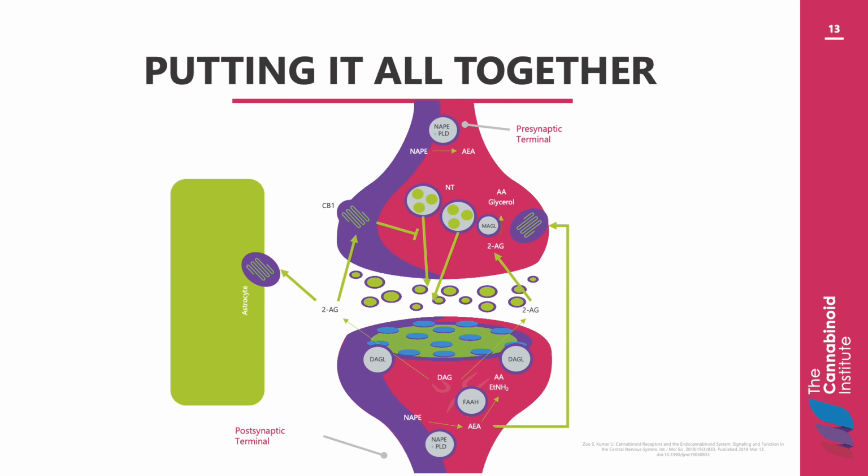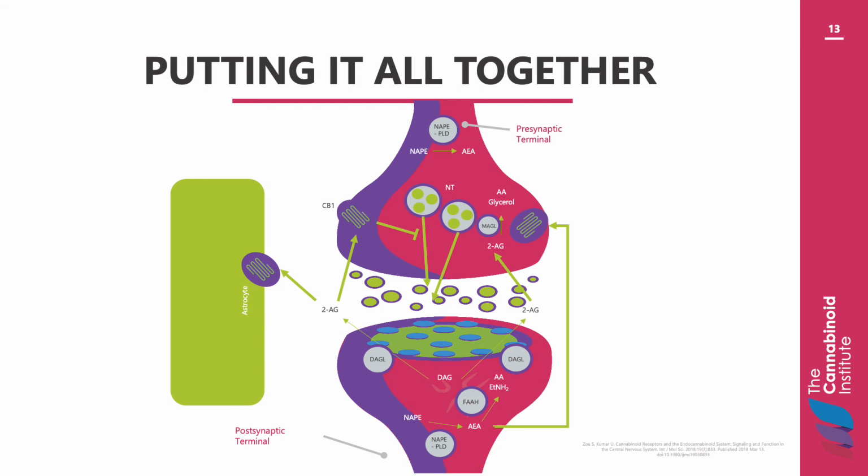The endocannabinoids are produced in the postsynaptic neuron upon neuronal activation. 2-AG is biosynthesized from DAG by DAG lipase alpha, and anandamide is synthesized from NAPE by NAPE-specific phospholipase D.